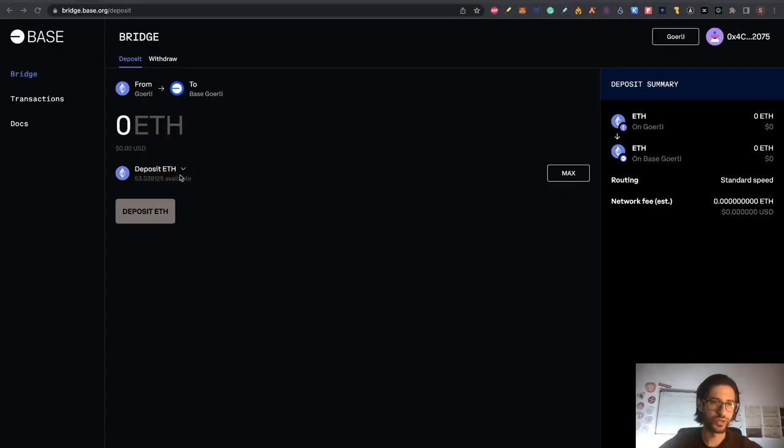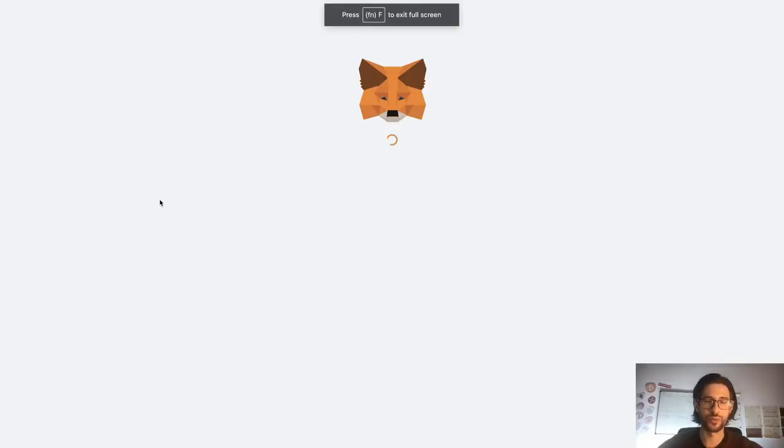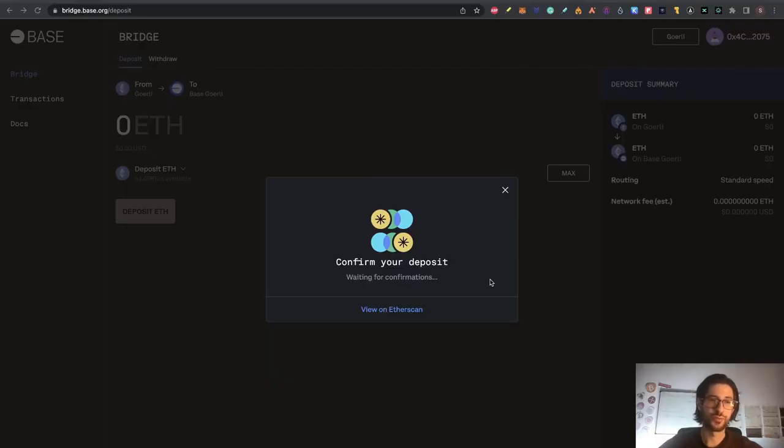So once we are connected to everything, I will bridge 0.5. It's going to be enough for everything that we need to do. And guys, this step is very important. You know that bridging from Goerli Ethereum in the mainnet or testnet is important. It's important for LayerZero, it's important for zkSync, and was very important for the Arbitrum airdrop.